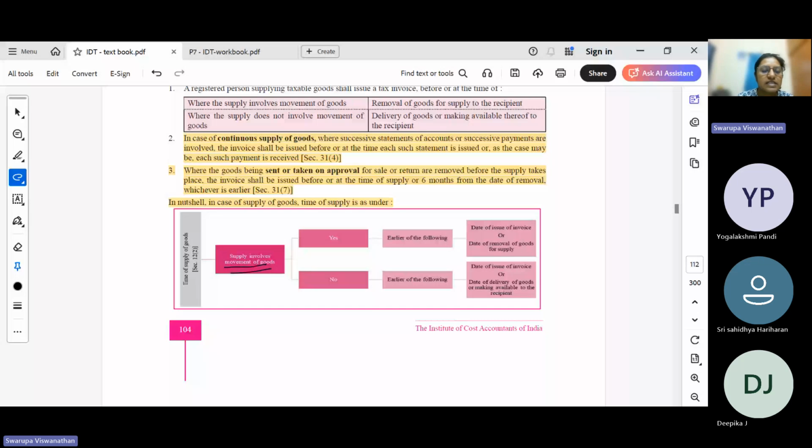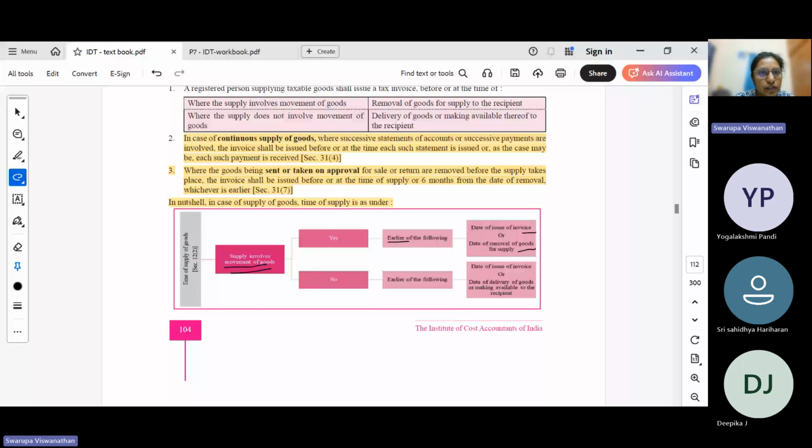So when there is a supply involving movement of goods, time of supply will be the earlier of the following: date of issue of invoice or the date of removal of goods for supply.